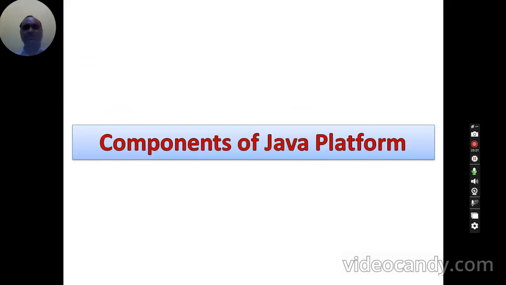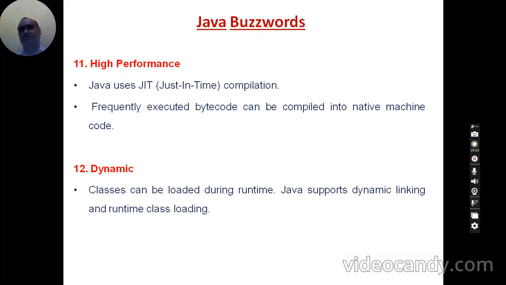These are the features of the Java language, and these words talk about the features of Java. Because of that, these words are called Java buzzwords. Thank you all for listening to this class very carefully.